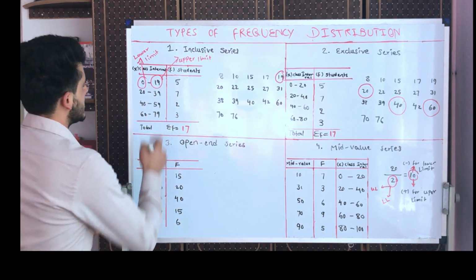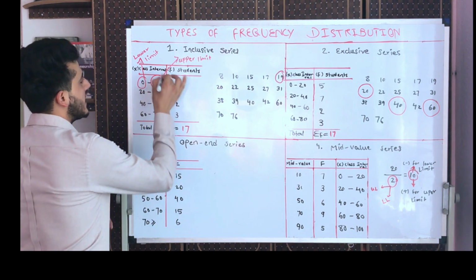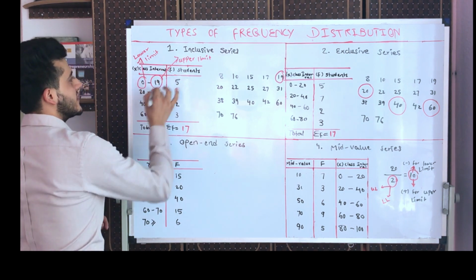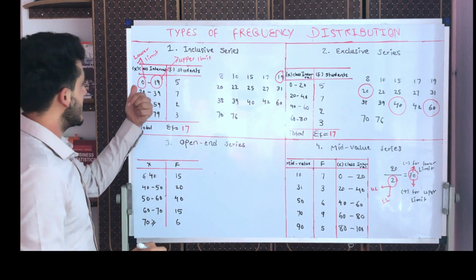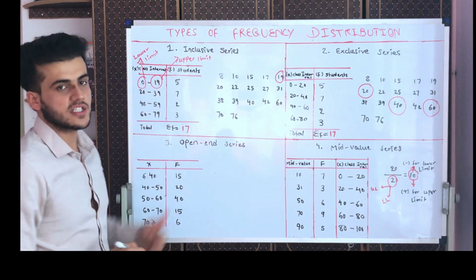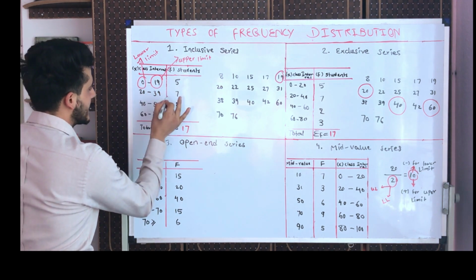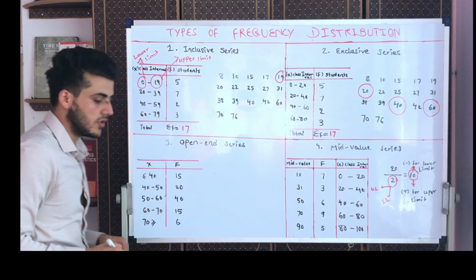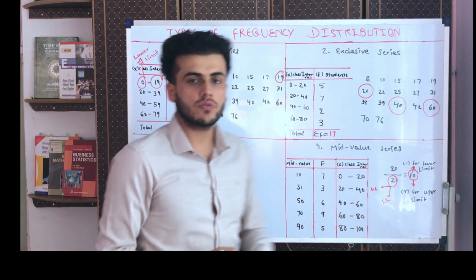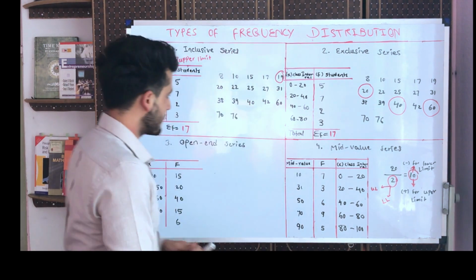In every class interval, we have one lower limit and one upper limit. This is the lower limit, this is the upper limit. It means this is the smallest value and this is the highest value in every class interval. This is the first class interval, this is the second class interval, this is the third class interval, and this way it will be completed.